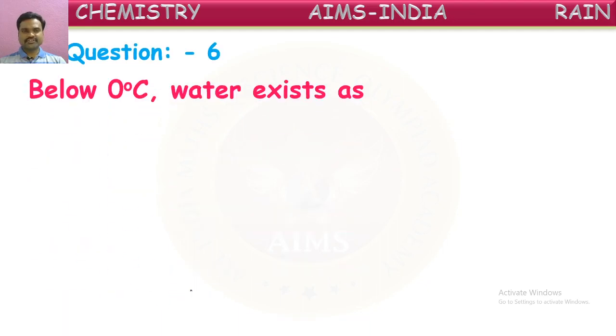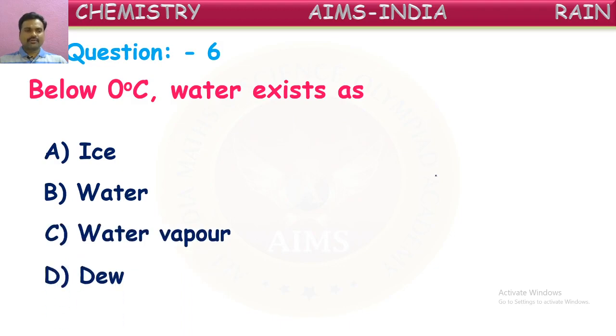Below 0 degrees Celsius, water exists as. Yes, we told below 0 degrees Celsius, water exists in one form. In between 0 degrees and 100 degrees Celsius, water exists in one form. And above 100 degrees Celsius, water will be in the other form. So, below 0 degrees Celsius, water will be in the form of. That is the question here. Let us see options. Ice, water, water vapor, or dew. In which form water exists below 0 degrees Celsius? Can you give answer? Yes. You can try to give option in the chart.